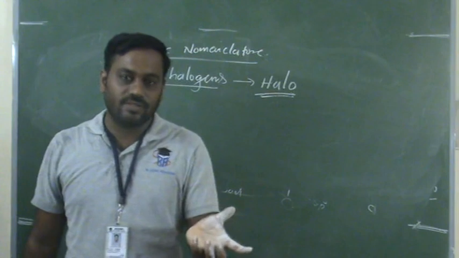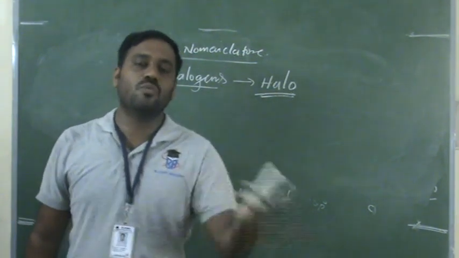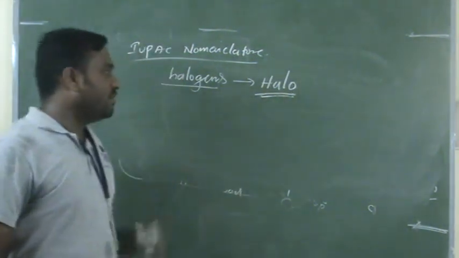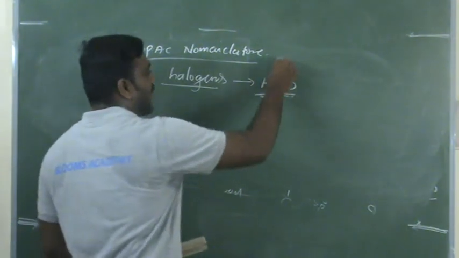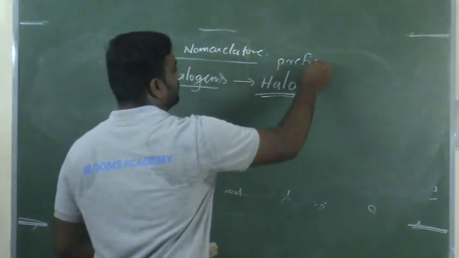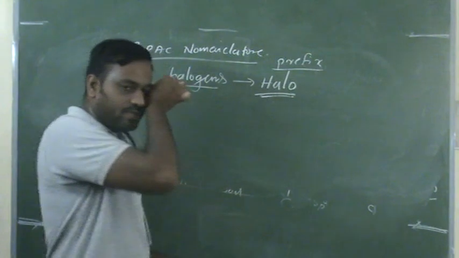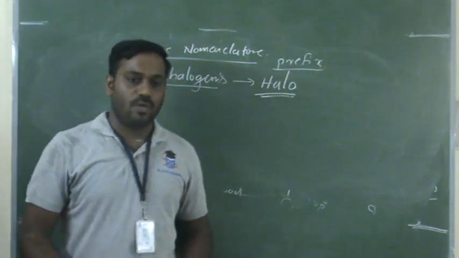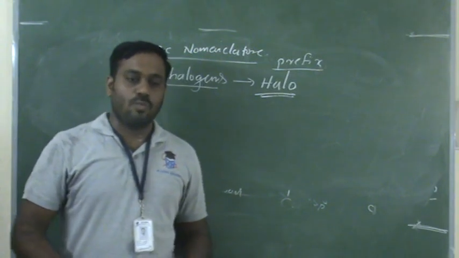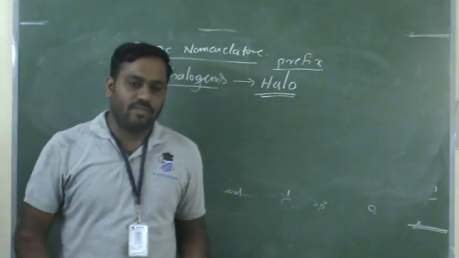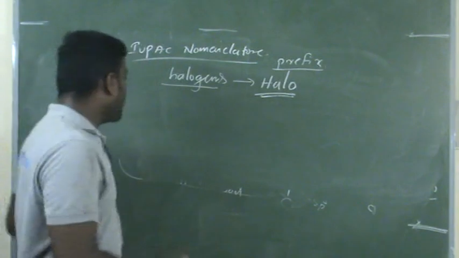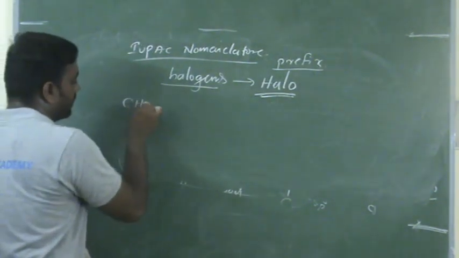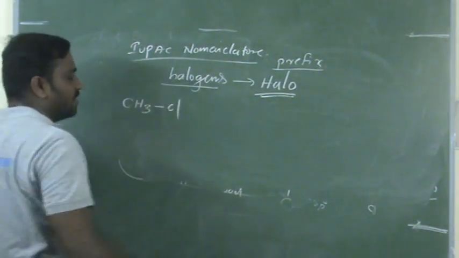The prefix is what comes before the root word. So the prefix for a halogen compound is halo. For fluorine, the prefix is fluoro. Chlorine is chloro, bromine is bromo, iodine is iodo. Let us start with a simple compound, CH3Cl.